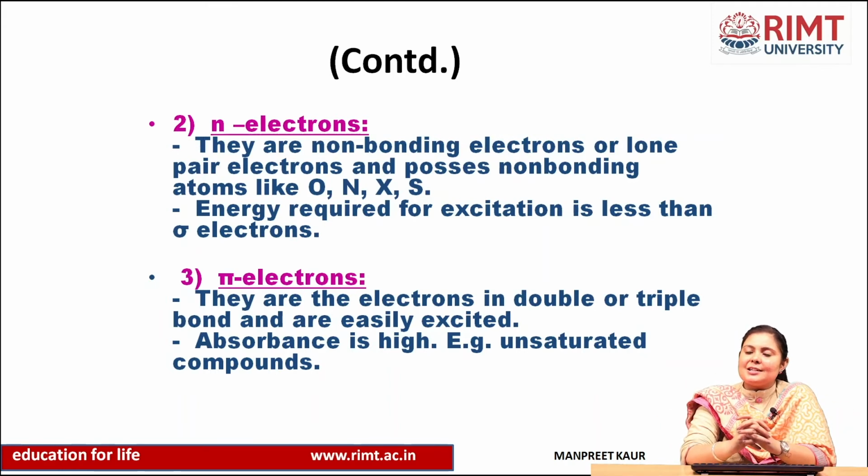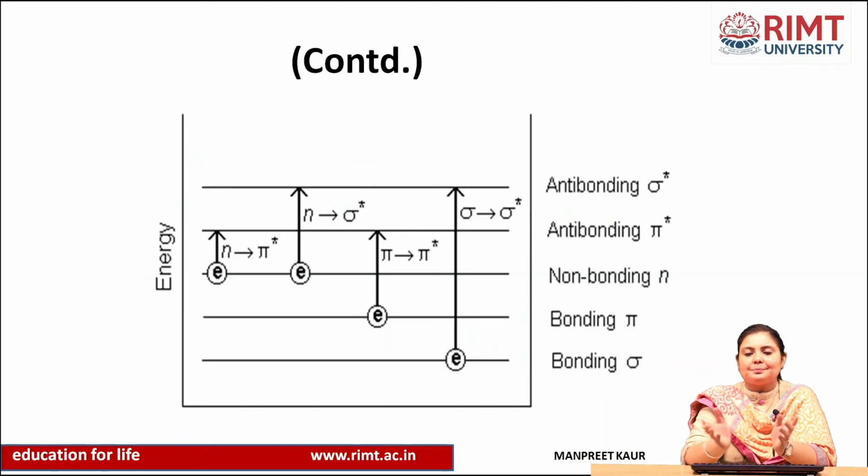The third one is pi electrons. They are electrons in double or triple bonds. They are easily excited from the ground state to a higher state, so absorbance is high. Examples are unsaturated compounds. In sigma compounds there are only saturated compounds, so they need very high energy. But pi electrons need very little energy because they are in unsaturated compounds.